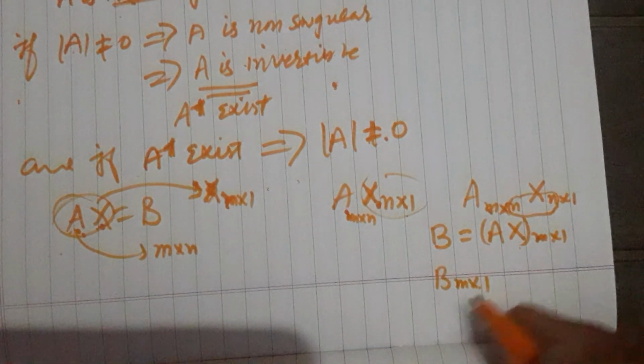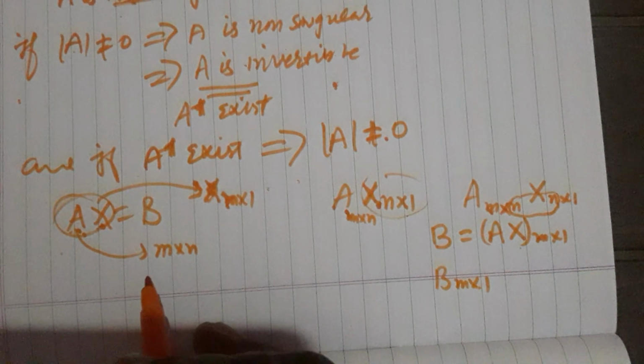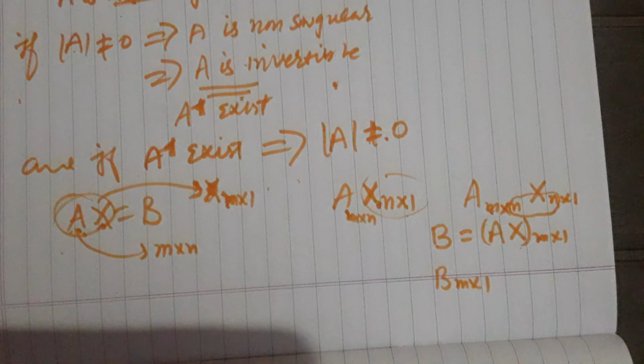B is also some vector. This is the phenomenon of the matrix equation. I hope you understand the matrix equation well.